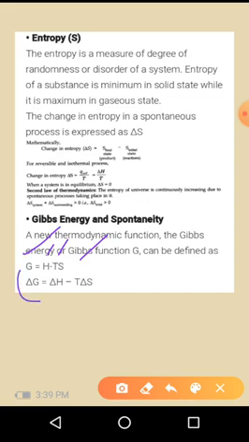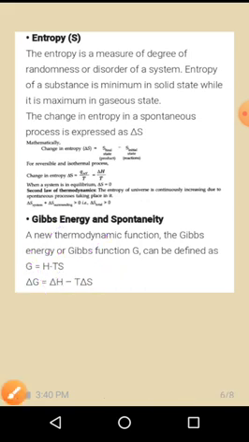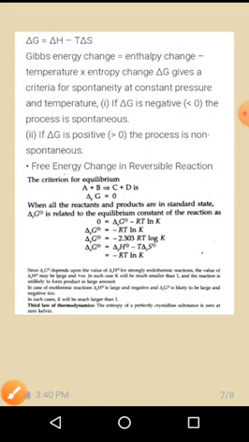Or you can write delta G is equal to delta H minus T delta S. The change in Gibbs energy is equal to the change in enthalpy minus temperature, which is constant, into the change in entropy.